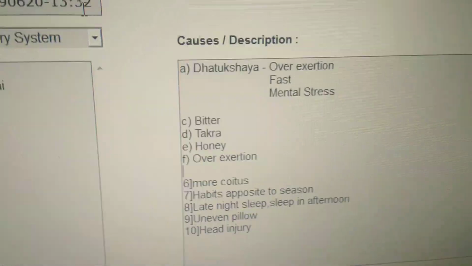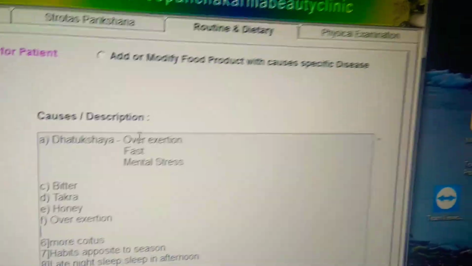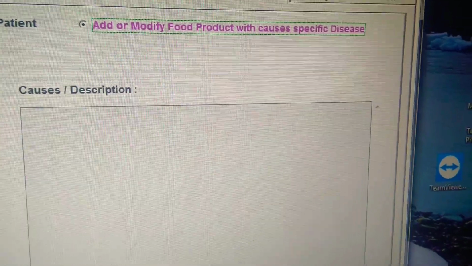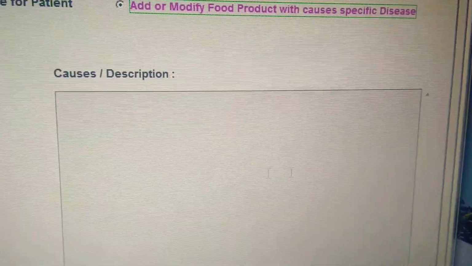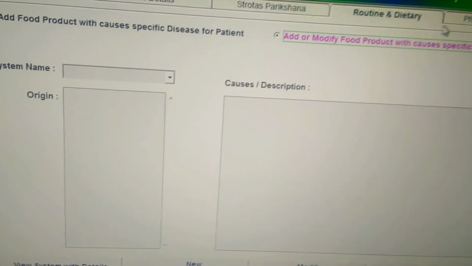And if you want to add some more other causes of that specific disease, then here you can write this disease name or whichever you want, and the causes which are described in granthas, and that also you can save. It will be your customized cause detecting facility. So this you can modify.